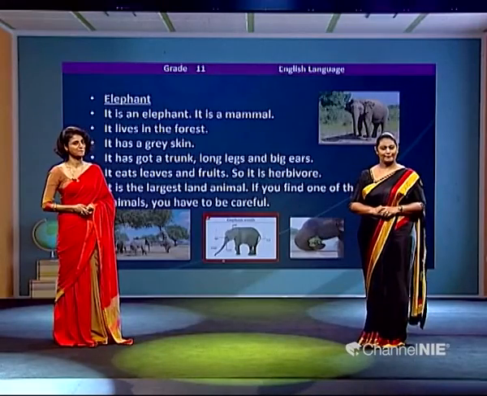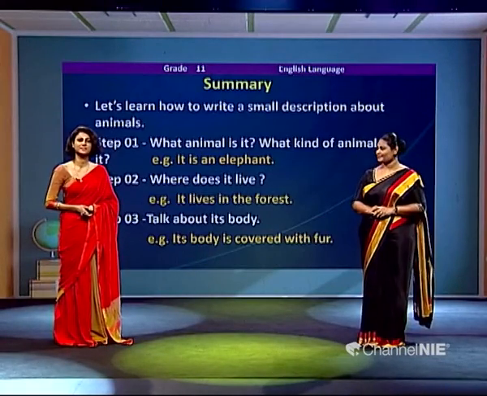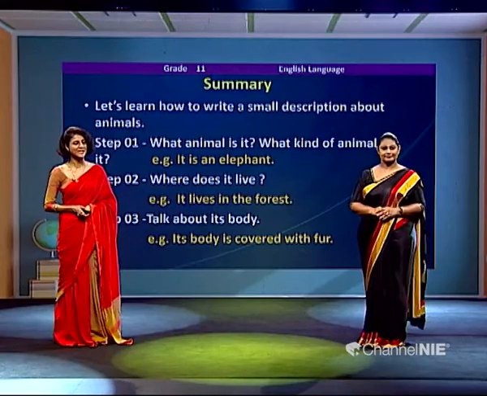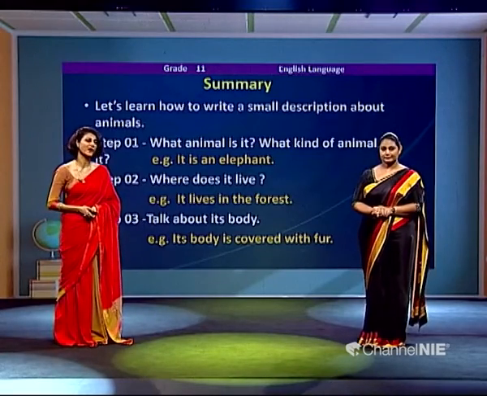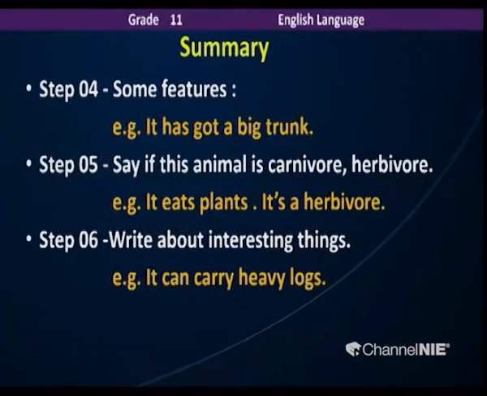And so, yeah, with that, today we learn how to describe animals, how to write a description about animals. So when it comes to that, the first step, you can talk about what kind of an animal is it. For an example, it is an elephant, it is a mammal. Then where do they live? Habitat, that means. Oh yes, it lives in the forest, you can say. And then step 3, we can talk about its body. Body, the appearance, how they look like. Oh yes, whether it has fur or hair. And next we can talk about some features like it has got a trunk.